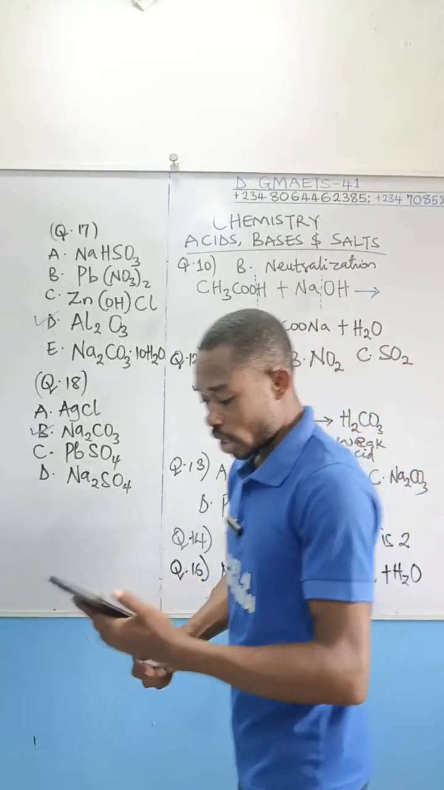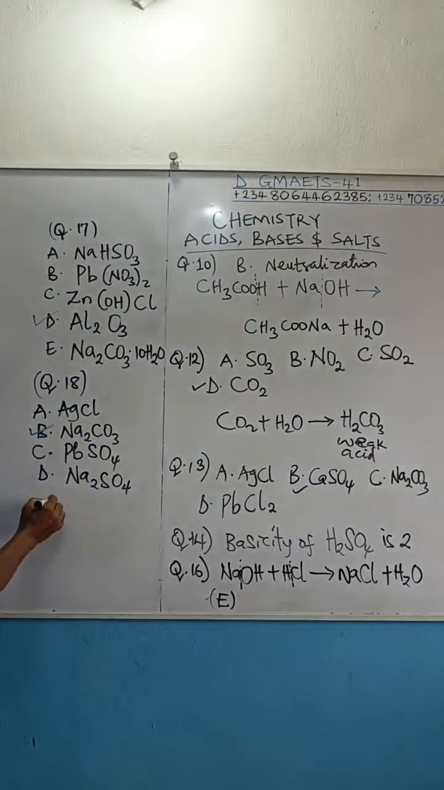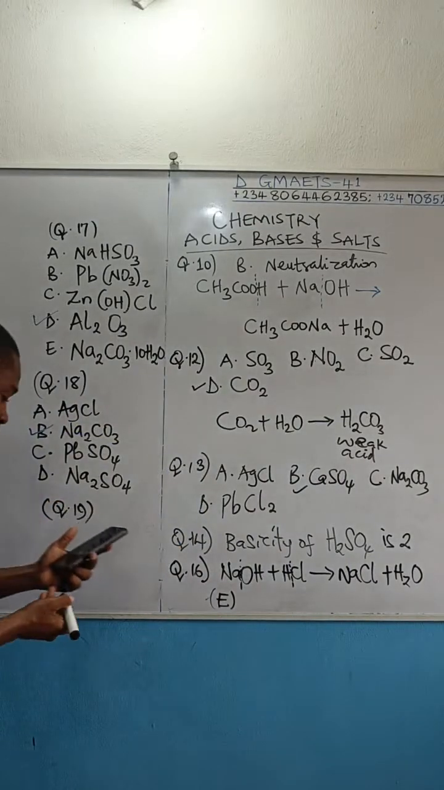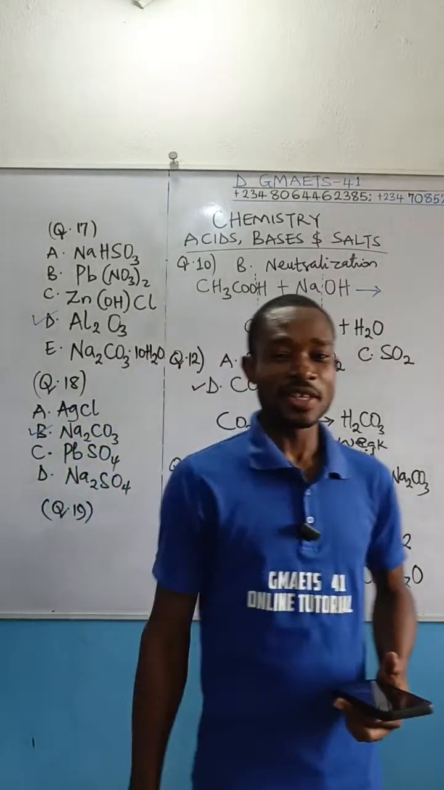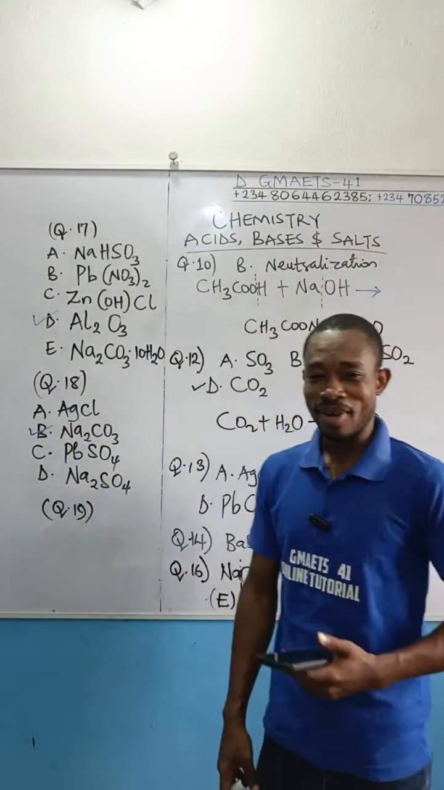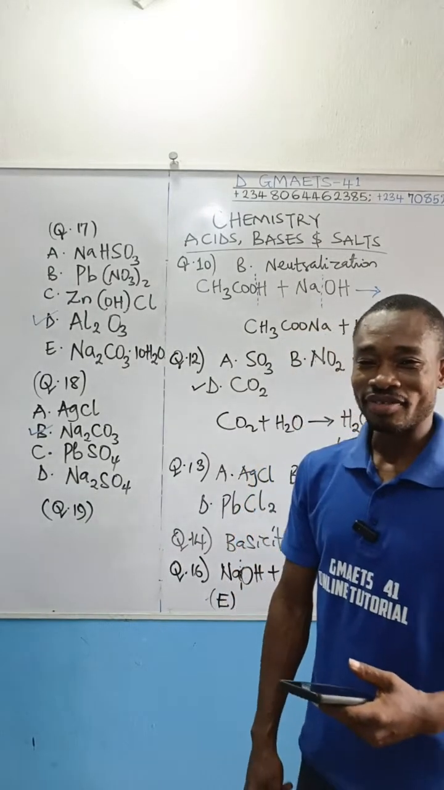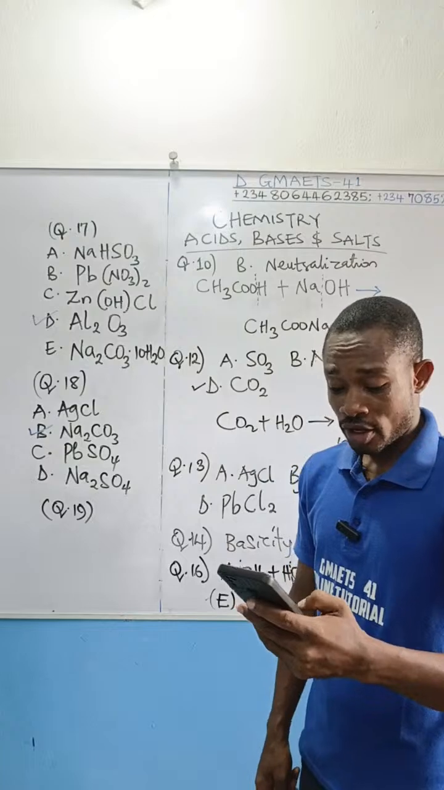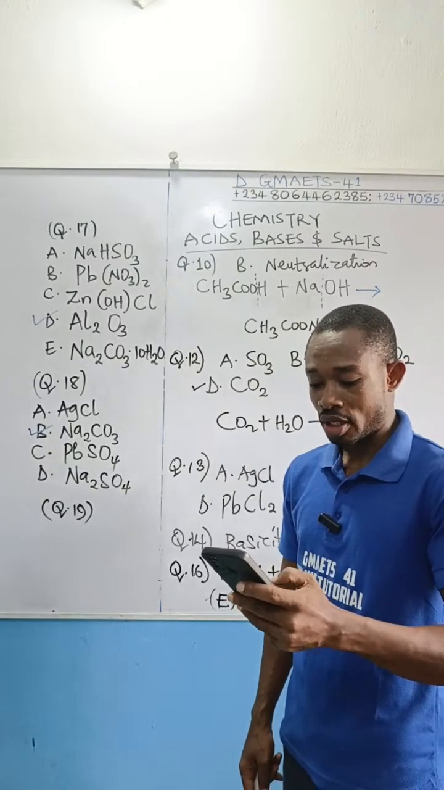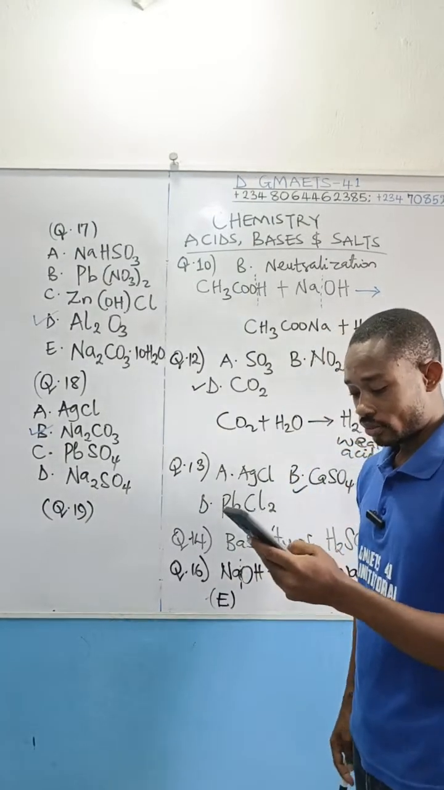We are moving on to question 19. Question 19. And of course, you know that is $0.5 from GMAETS 41. Right? $0.5 for you on that. So drop your phone number, please. Let's move on to question number 19.